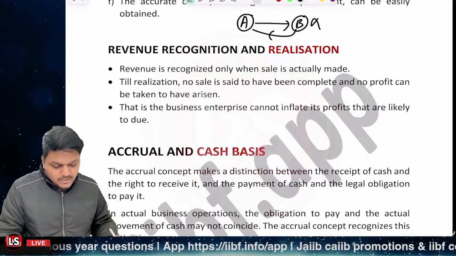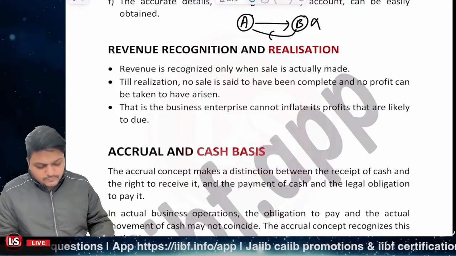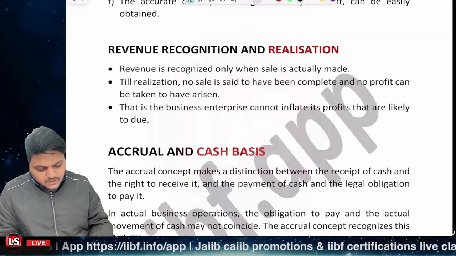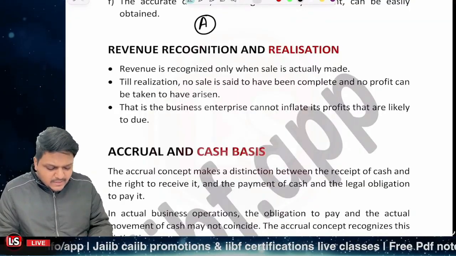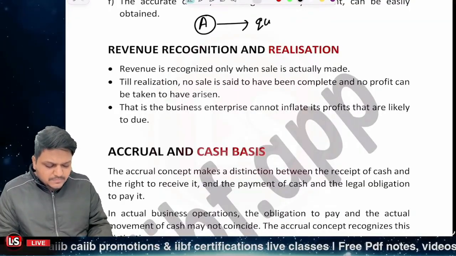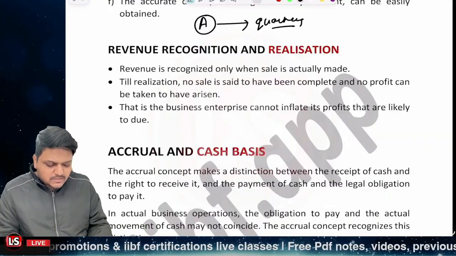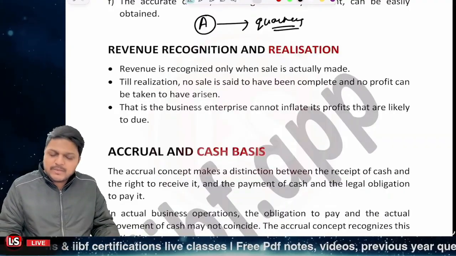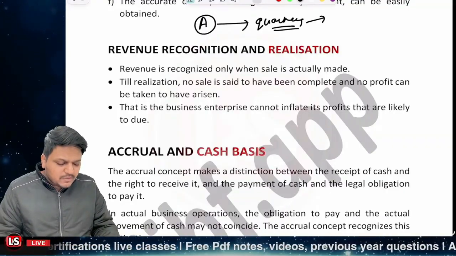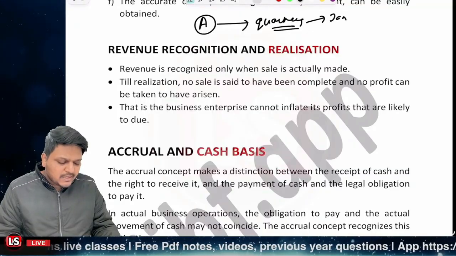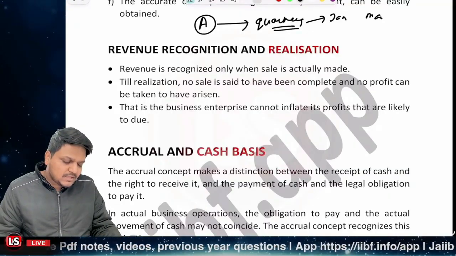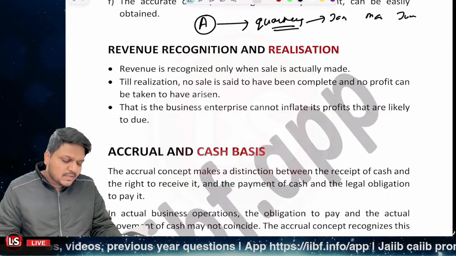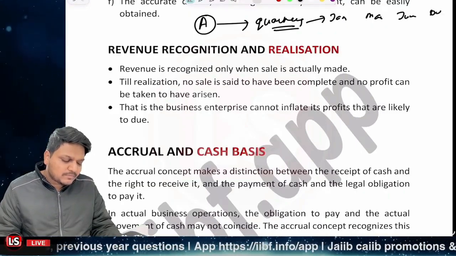It cannot be done. Let's take the case from the banking point of view. Person A has taken a loan from the bank and he is paying quarterly installments. The installments get due in the months of January, March, June and, let's say, October.